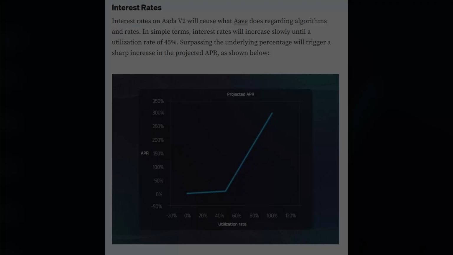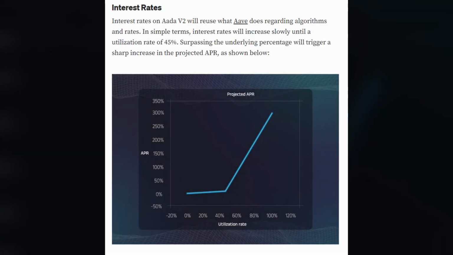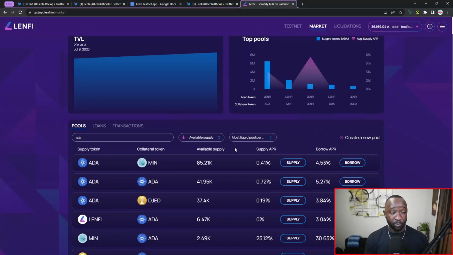So the more supply there is, the lower the APRs. Now, the less supply there is, the higher the APR. For example, let's say that I am providing liquidity for the ADA and min liquidity pool, and there is a ton of available liquidity. Well, it's going to be cheaper for me to actually borrow from that pool.